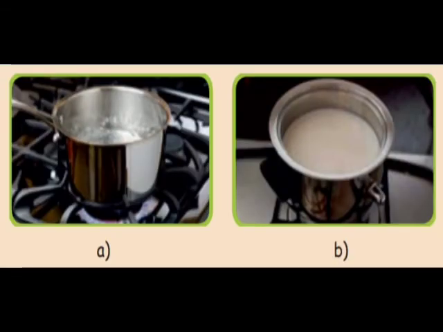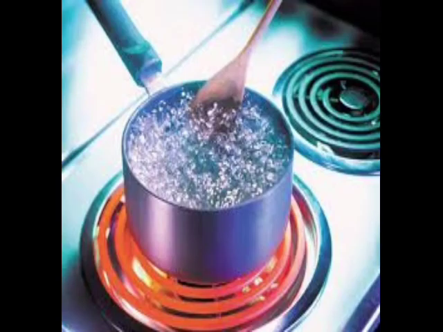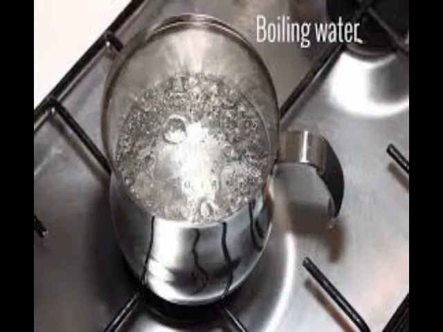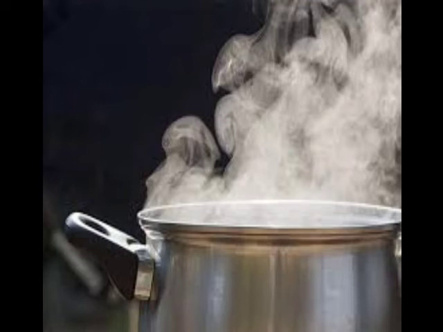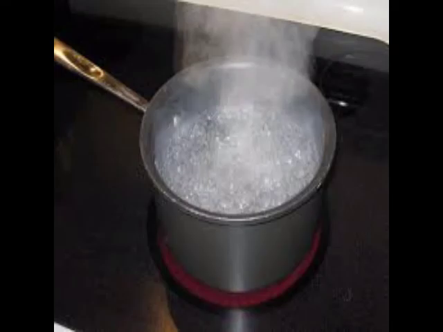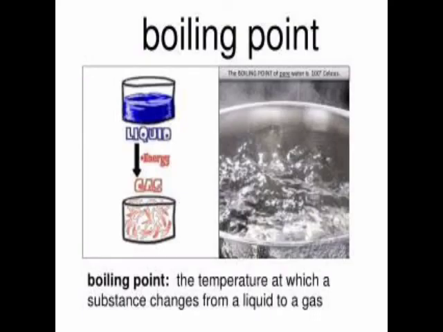What do you infer from the above pictures? The first picture shows boiling water and the second shows boiling milk. Now we have to know what is boiling. Heating a liquid until it becomes gas is called boiling. Boiling the water means to heat the water until it becomes gas and mixes with the air. Next, we have to know what is boiling point. The boiling point of a substance is the temperature at which the liquid boils. At this temperature, the liquid changes into gas.